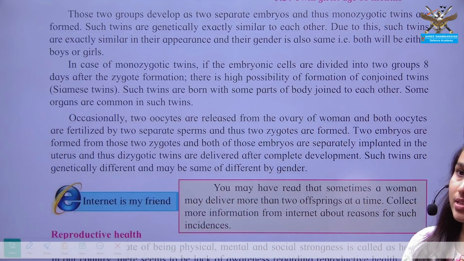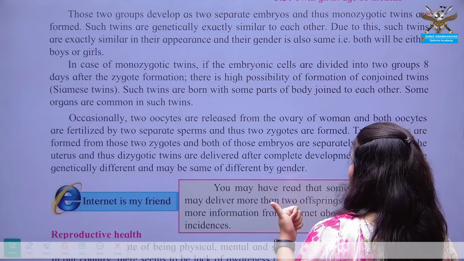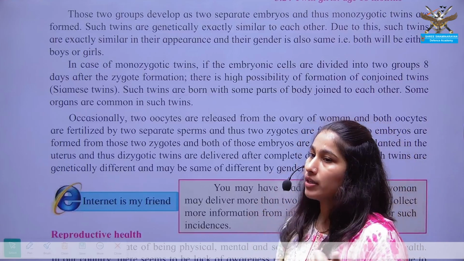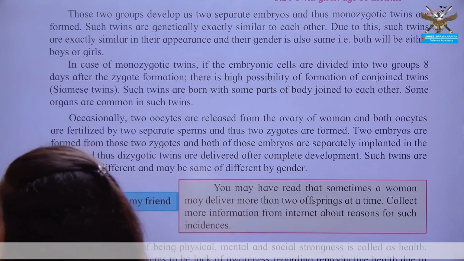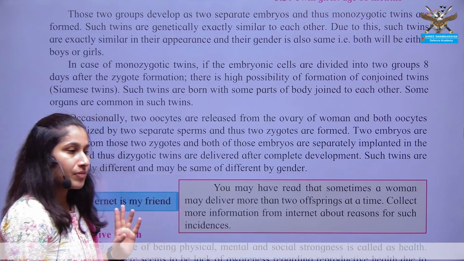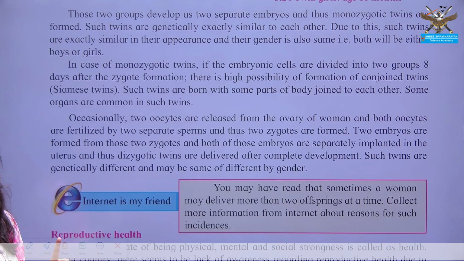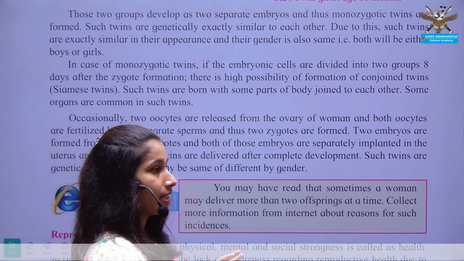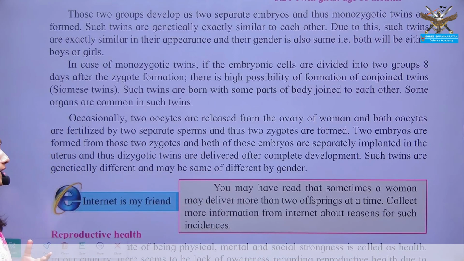So about the twins, what you have to remember is the monozygotic and dizygotic condition. In monozygotic condition, the single zygote divides in early developmental stages, giving rise to two groups, and these two groups of cells individually give rise to the two offspring which develop simultaneously in the same uterus at the same time. But what is their genetic condition? They are phenotypically and genetically identical. They are similar in their morphological characters.